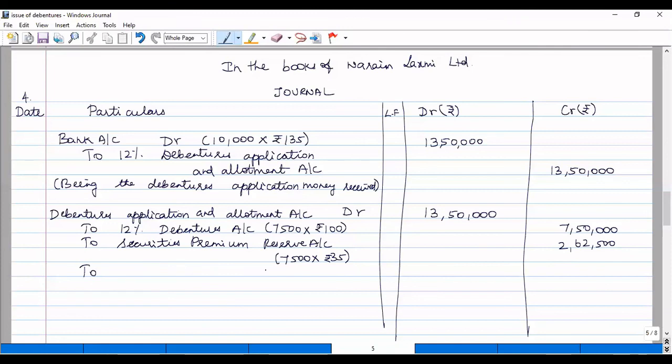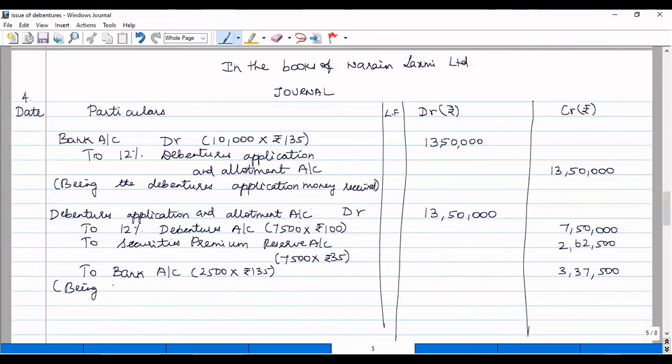Next, the balance amount cannot be retained by the company because we have collected the full amount at the time of application itself. Whatever is in excess has to be refunded to the applicants, so bank account is credited. Out of 10,000 applications, we have allotted 7,500 debentures, so the balance 2,500 applications are rejected and the amount paid by them, 135 rupees per debenture, is refunded. So 3,37,500 is refunded.